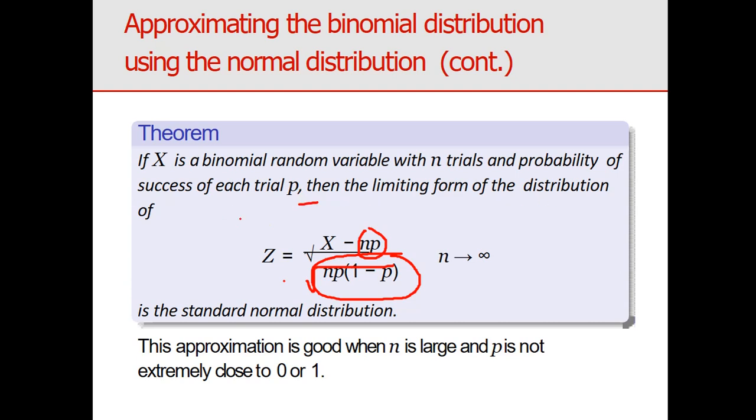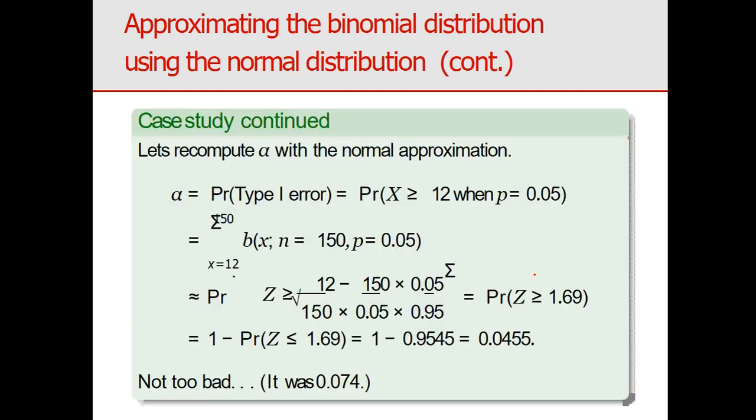If x is a binomial random variable with n trials and probability of success p in each trial, then the limiting form of the distribution of x minus np upon the square root of npq is standard normal, that is, it converges to 0, 1. You can prove it using the moment generating function, the Stirling approximation, or the central limit theorem. For proof you can refer to books.